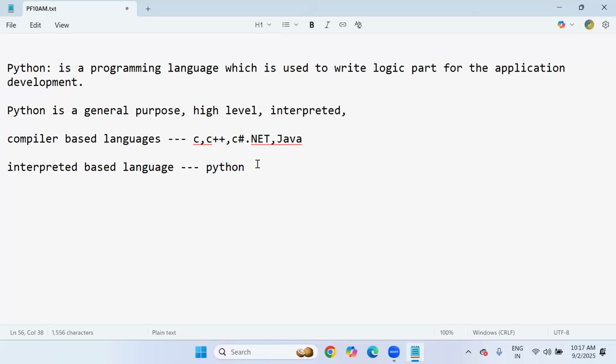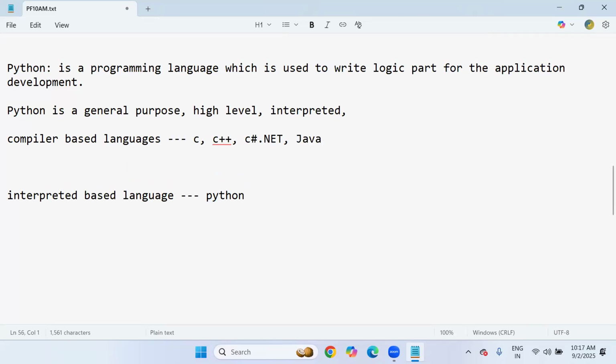Now let me give the clarity. What is the meaning of interpreter and compiler? See, assume that in C, C++, C#, .NET or Java, I write some lines of code, suppose 10 lines of logic code. How many lines of code you have written, no matter: 10 lines, 50 lines, 100 lines.